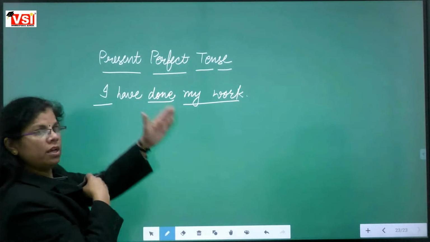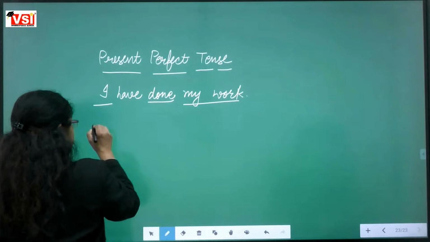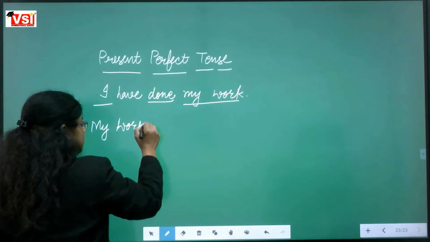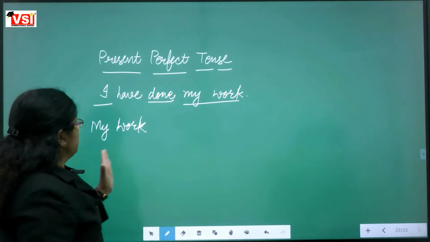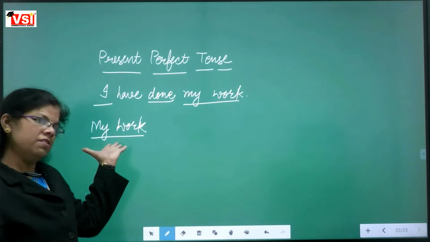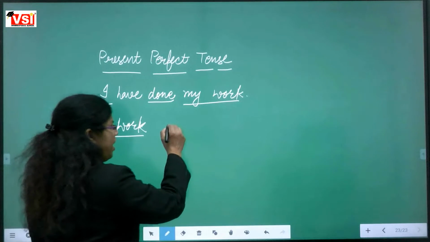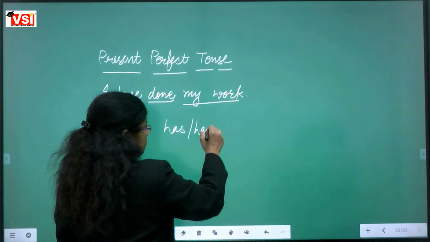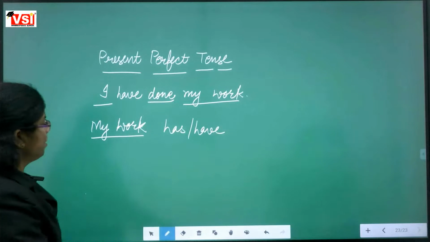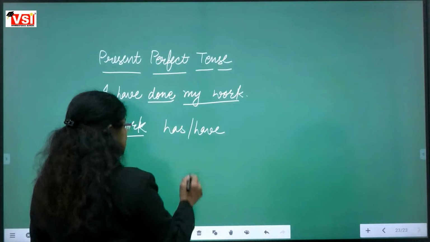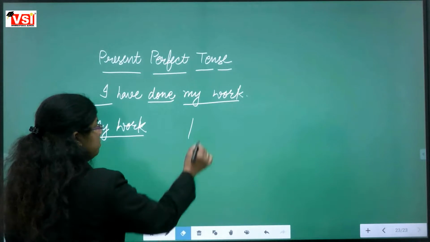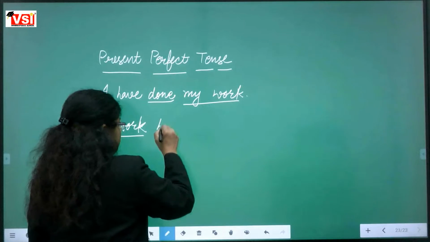So we are interchanging their places. We are bringing my work to the start. Now, is it singular or plural? Singular. So will we use has or have? Has. Why? Because with singular subjects we use has. So with my work we are using has.